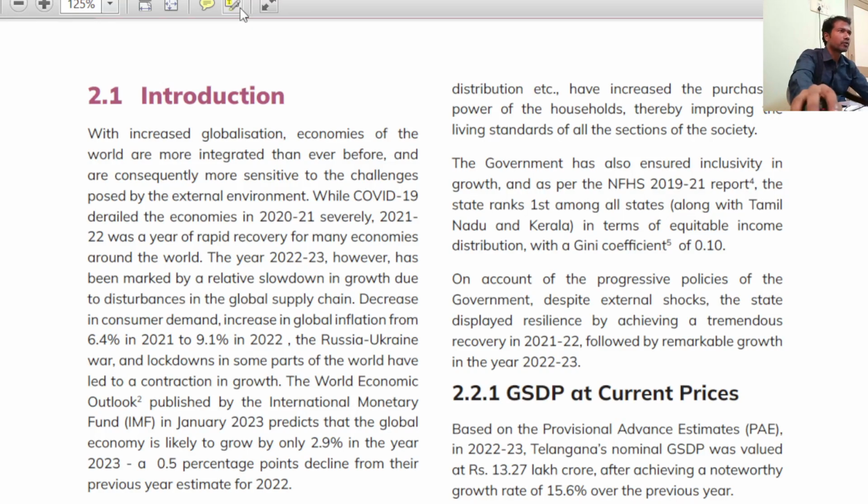So the thing is, if you look at here, the World Economic Outlook published by IMF, right? This is an important one. Who publishes the World Economic Outlook? The answer is International Monetary Fund. International Monetary Fund publishes this World Economic Outlook.